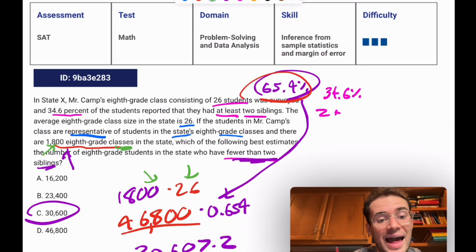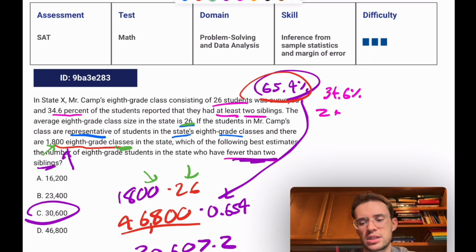It says 8th grade classes, and the class size is 26. So sometimes they do give you information you don't need. So, watch out for red herrings. But it seems like in this category, most of the stuff they gave you was useful.